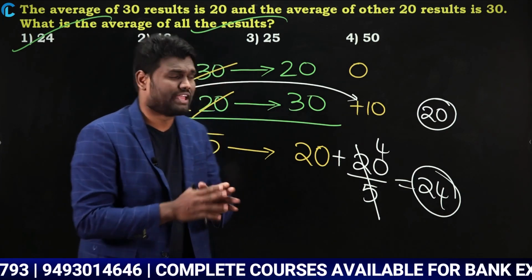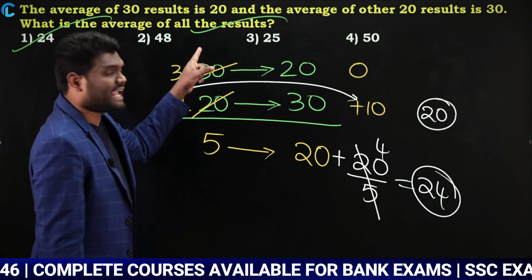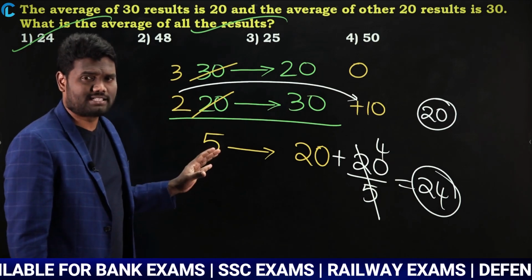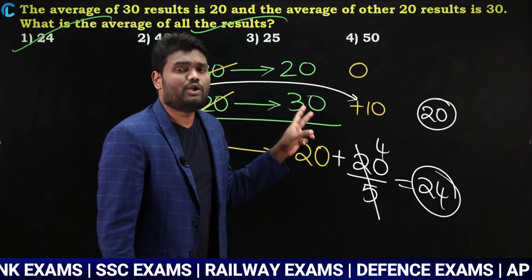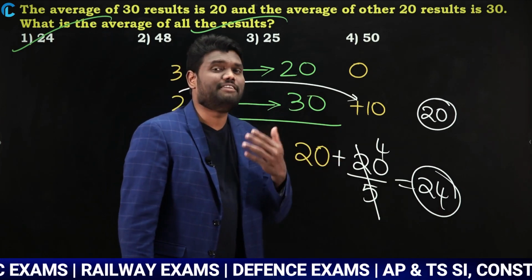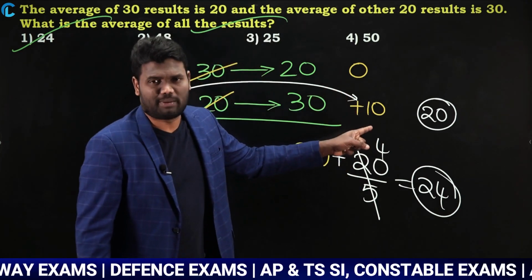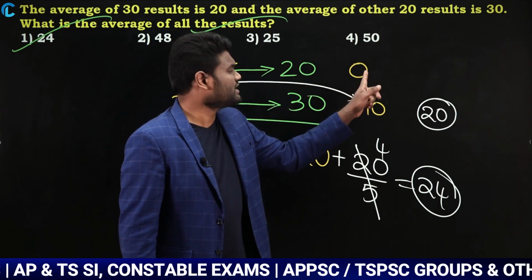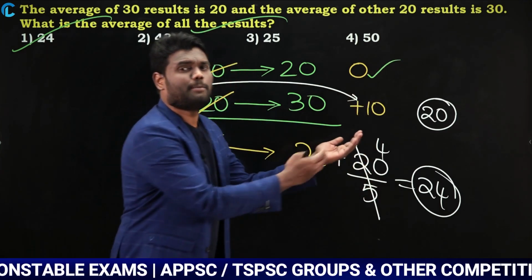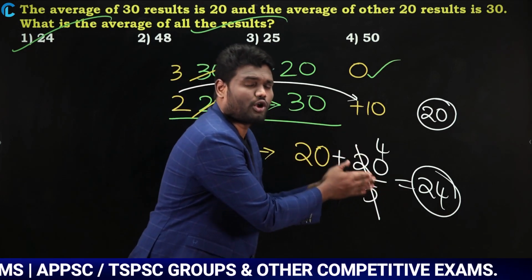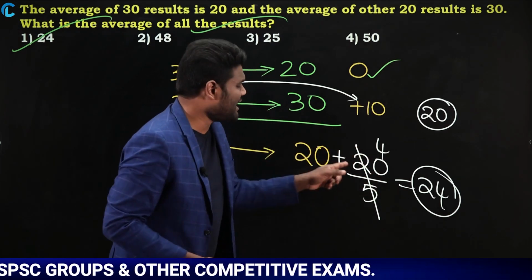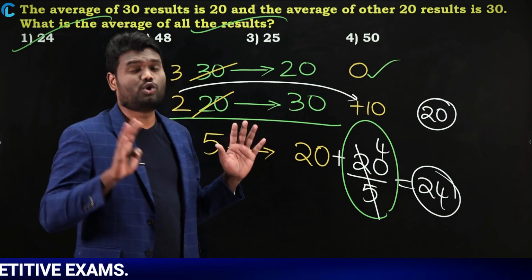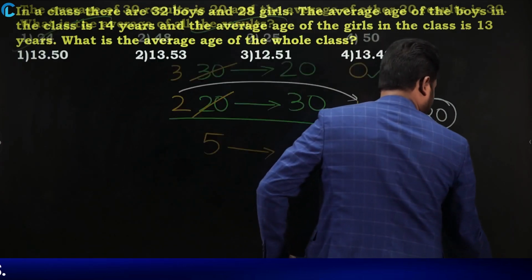The first thing you need to do is try to make the calculation simple. That is the reason, cancel if there is any cancellation on your left hand side. After that, you need to assume the average. When you assume the average, you just need to check the deviation. If it is more, you will take it as plus. If it is less, you will take it as minus. If both are exactly the same, there is no deviation, so you will take it as 0. Finally, if you are getting more, you need to add it. If you are getting less, you subtract it. But don't forget, while adding or subtracting, you need to distribute. Don't forget that. Okay, let us look at the next one.